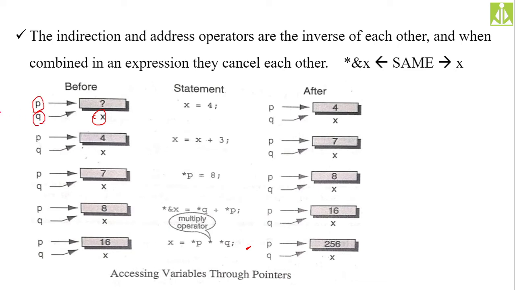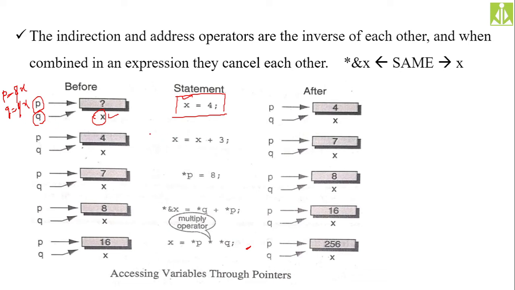How have we done this? Simply we made p equals &x, q also equals &x. Then p and q both will point to the same memory location as x is marking, because x is an identifier. So if you change the value using the identifier, using x, and make x equals 4, then after this statement you will get 4 as value in that memory location, and now x is marking it and p and q are pointing to it.